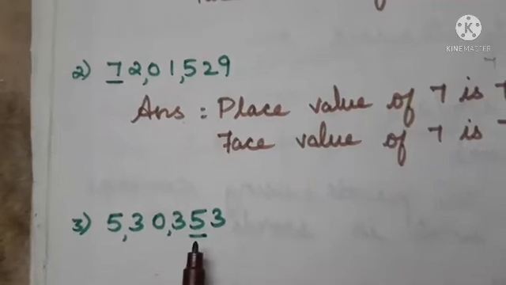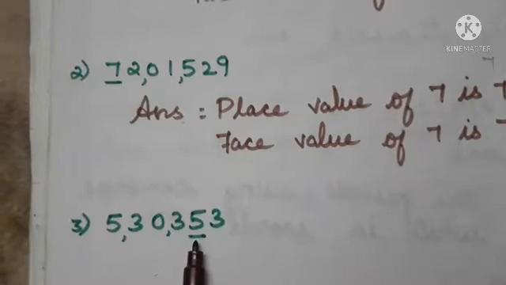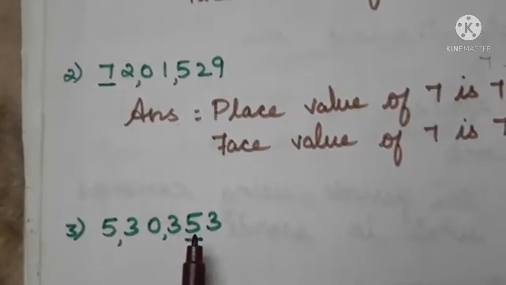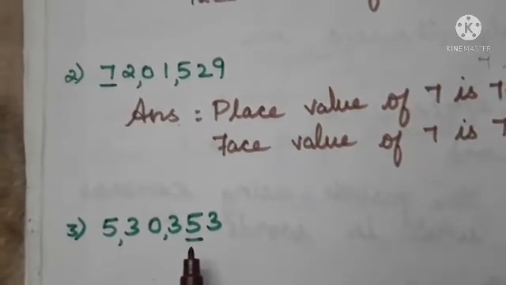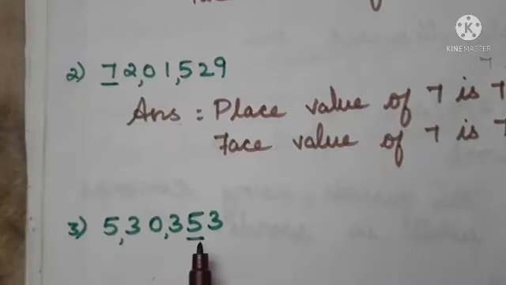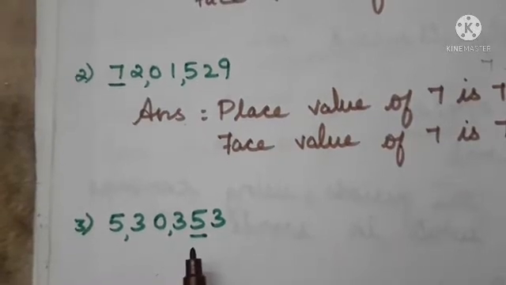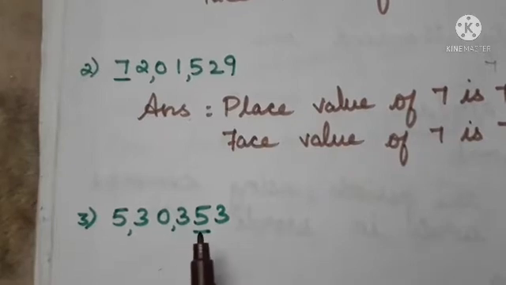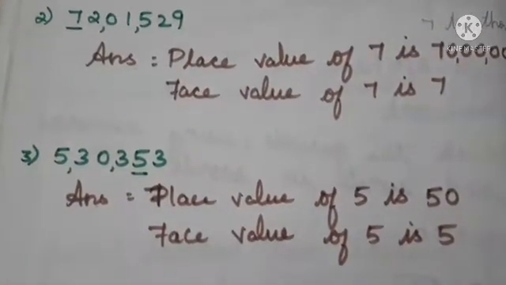Which number is underlined? The digit 5 is underlined. What's the place value of 5 here? 5 tens, so we can write the place value of 5 is 50. And what's the face value? We know the face value does not change; it is the number itself. So the face value of 5 is 5. This is our answer for the third question.